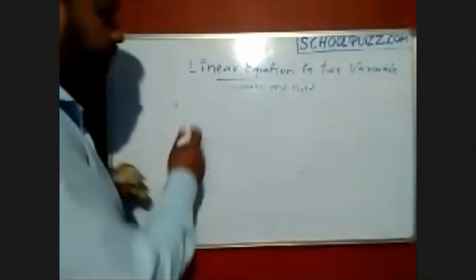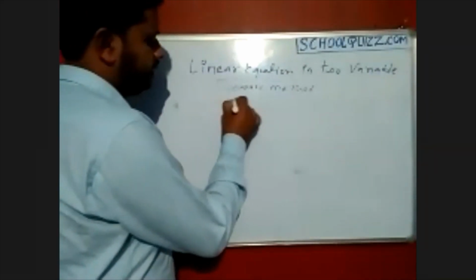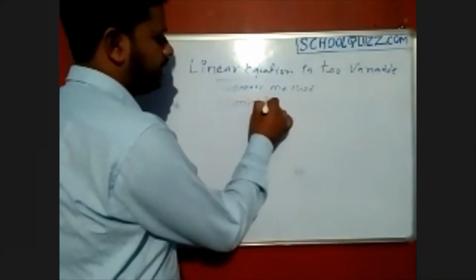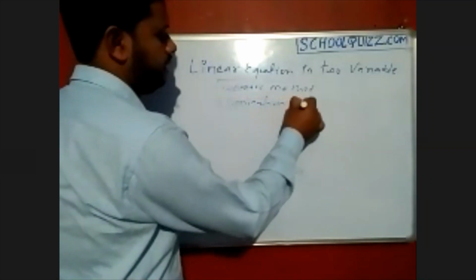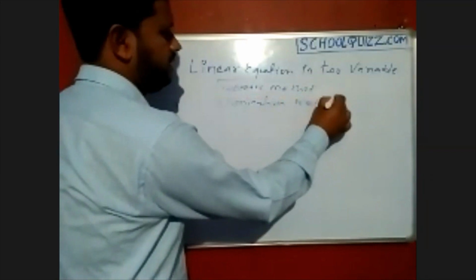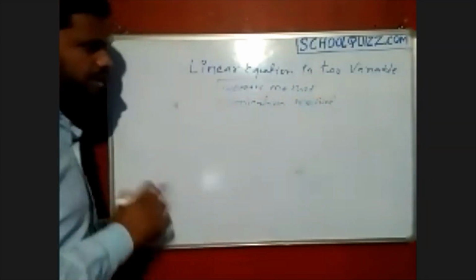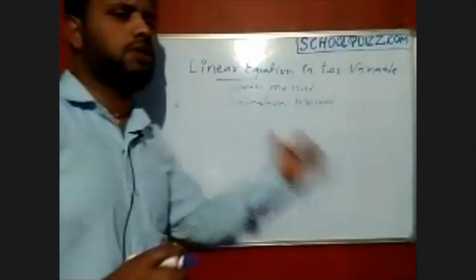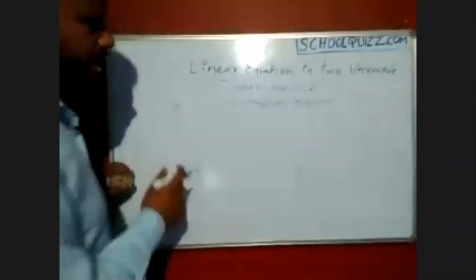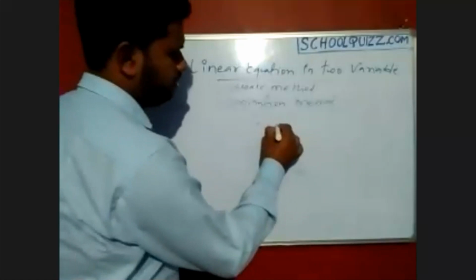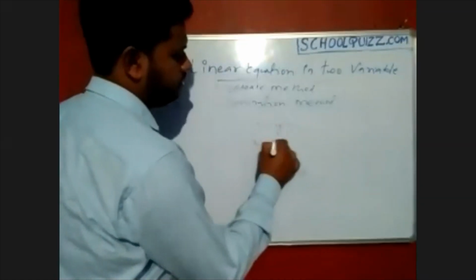The next one is the elimination method. See how I explained the substitution method. This method is like the name only; from the name you can identify how we can solve. Earlier I said x plus y equals 1 and x minus y equals 2.